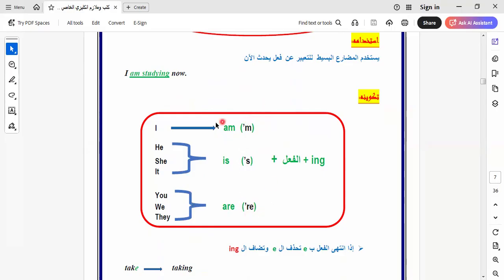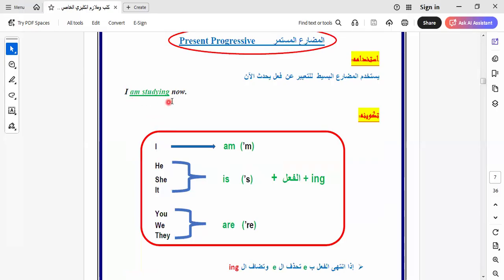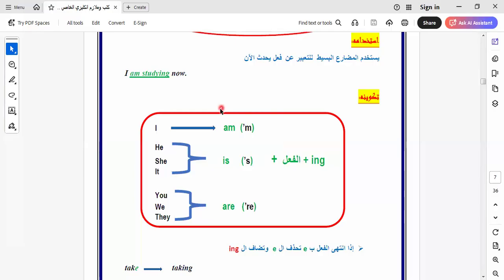Here is the abbreviation of the verb to be, and you can write it as it is or abbreviated. Both are correct. And we add ing to the verb. We say, I'm studying now. So what are the things that I'm doing now? I'm studying, or I'm playing football, or I'm visiting my parents now, or I'm visiting my grandparents now. Anything. When we ask about an action happening at the time of speaking, I use the present continuous tense. You must know this.